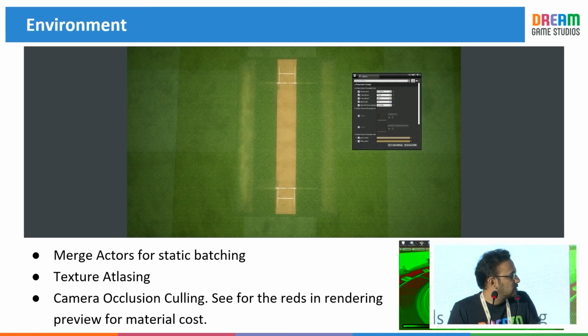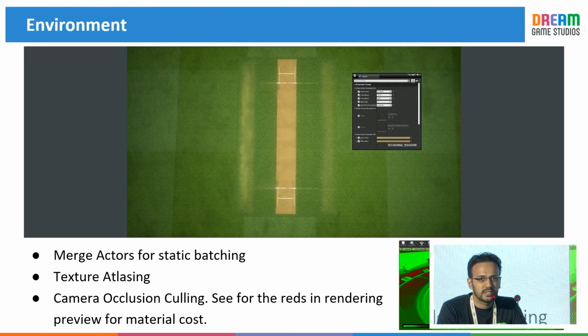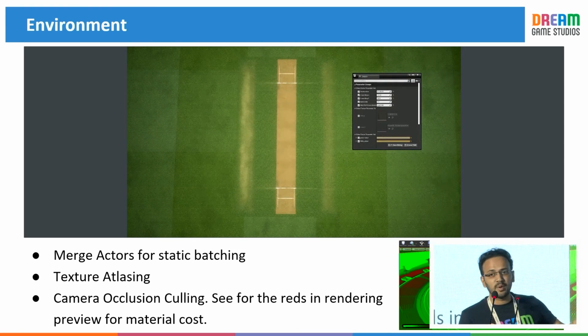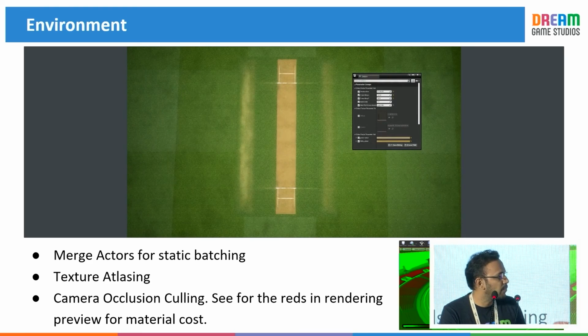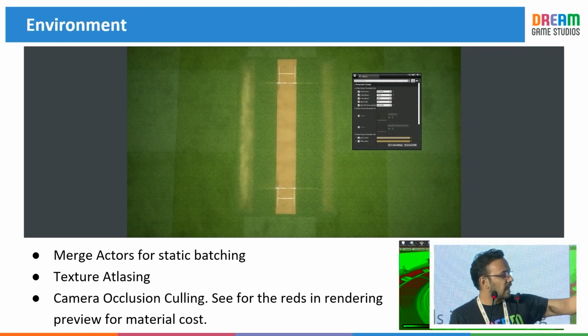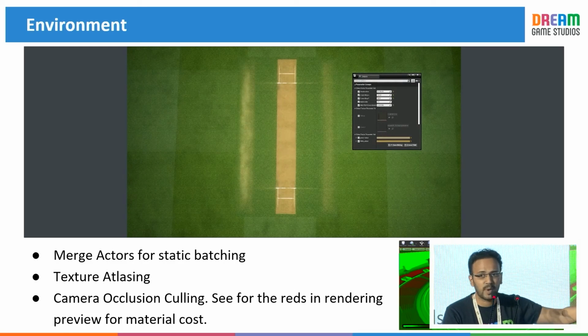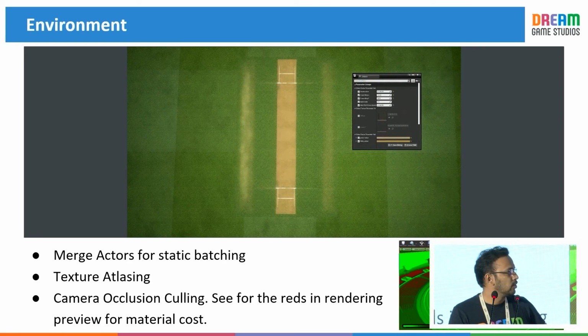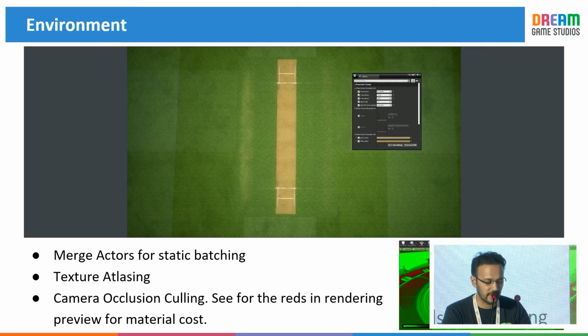Then there is a feature in Unreal Engine which helped us a lot. They gave us multiple viewports where you can check the compatibility, or say complexity, of your scene inside the engine itself. Like you can see here at the bottom right, the greener part is lighter for processing and the red part is quite heavier for processing. So we tried keeping things in the green as much as we could. We avoided red parts, or we reworked the red parts to convert them into green.